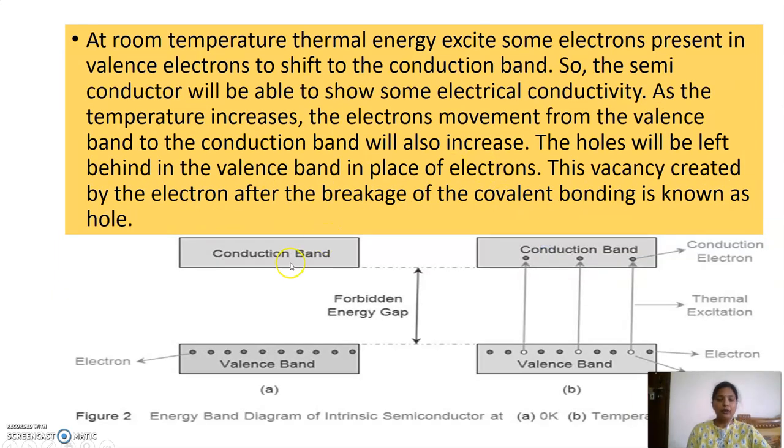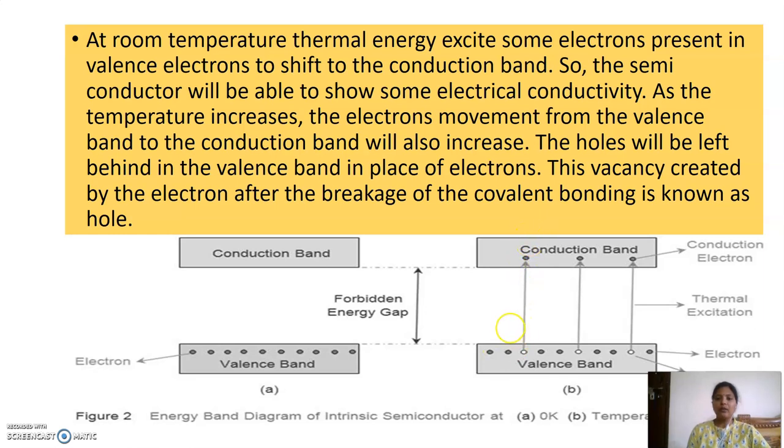If you have a look at this figure, figure A is at 0 Kelvin and figure B is at T greater than 0 Kelvin. In figure A, we don't have any electrons in the conduction band. All the electrons are filled in the valence band itself. In figure B, at T greater than 0 Kelvin, as the temperature increases, covalent bonds break and electrons move from the valence band to the conduction band.